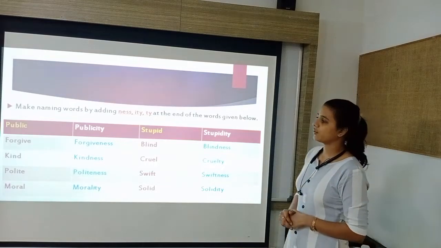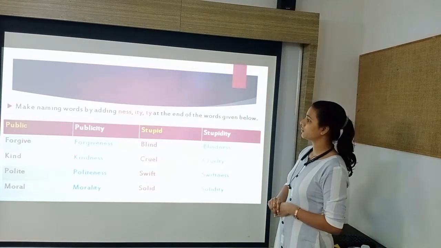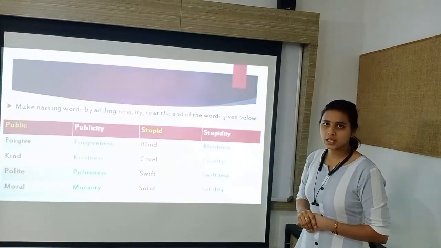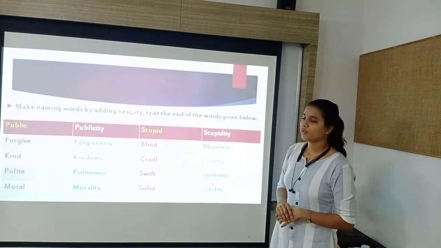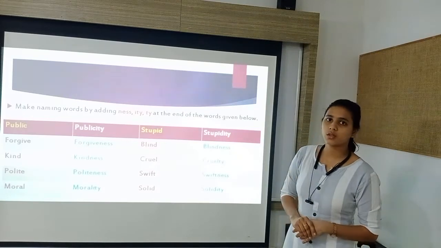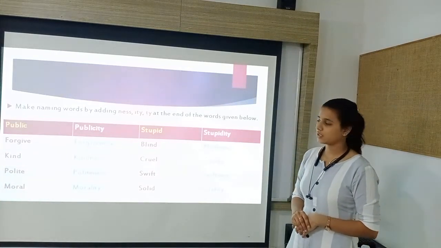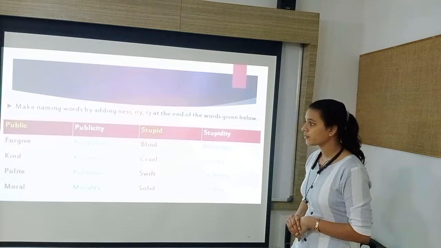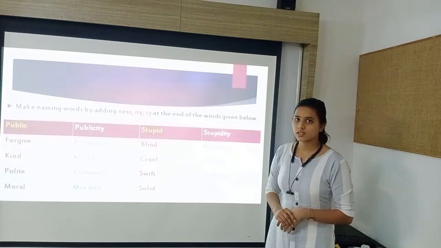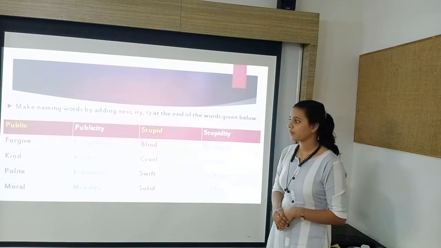Let us see. First word is public. So we will add ity, publicity. Next word is forgive. Here we will add ness and the new word will be forgiveness. Next is kind, and by adding ness, the new word will be kindness.